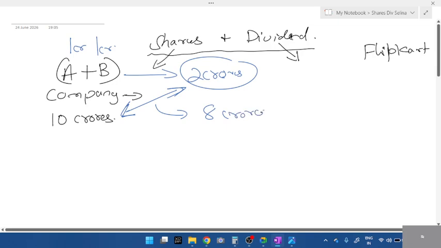8 crores is missing. So what they'll do is, they'll advertise or ask others to join. Whoever is willing can join. Imagine they want to start Flipkart. They'll divide this company into 10 shares.